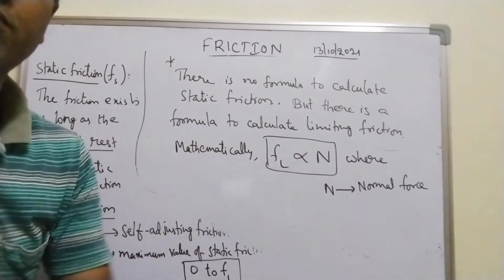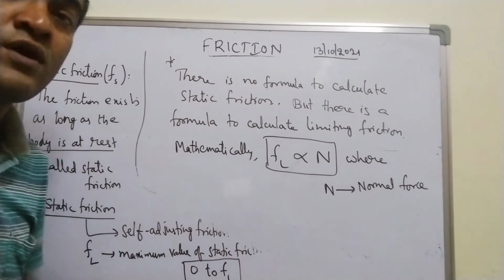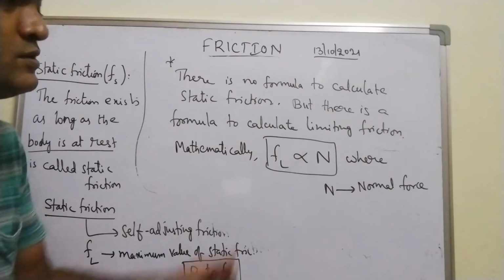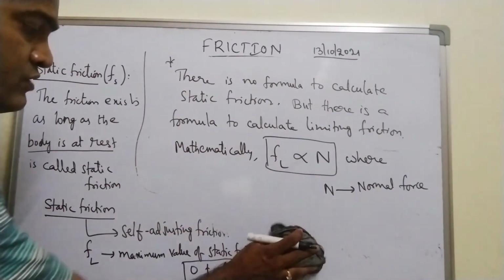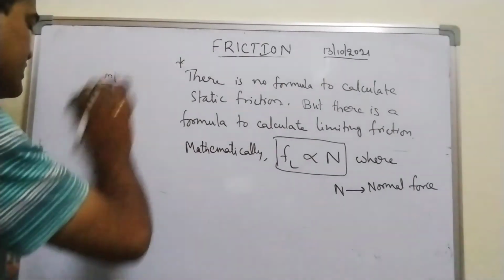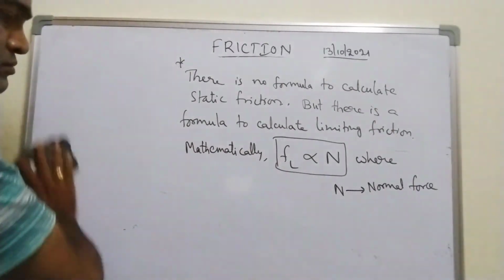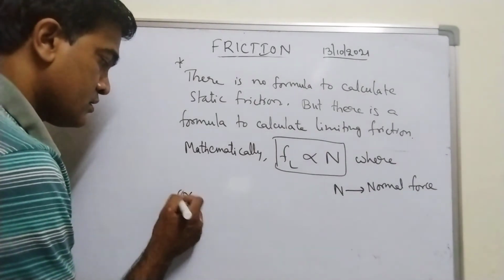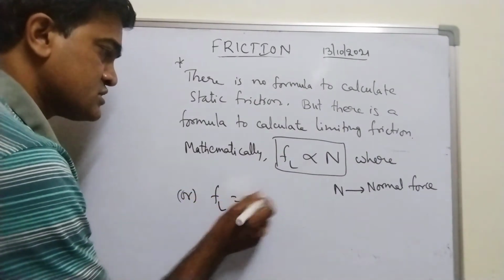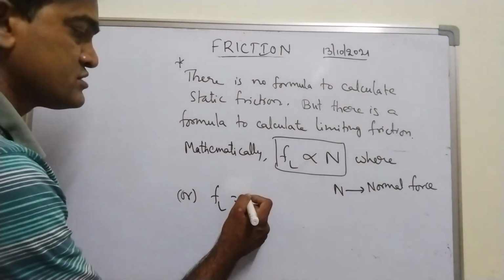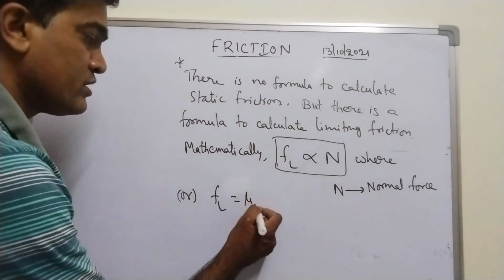Very important point to be noted. There is no formula to calculate static friction, but for limiting friction we have a formula. What is that formula? FL is directly proportional to the normal reaction. Or if I remove this proportional symbol, I will get some constant. That constant I am writing as mu s, into L.